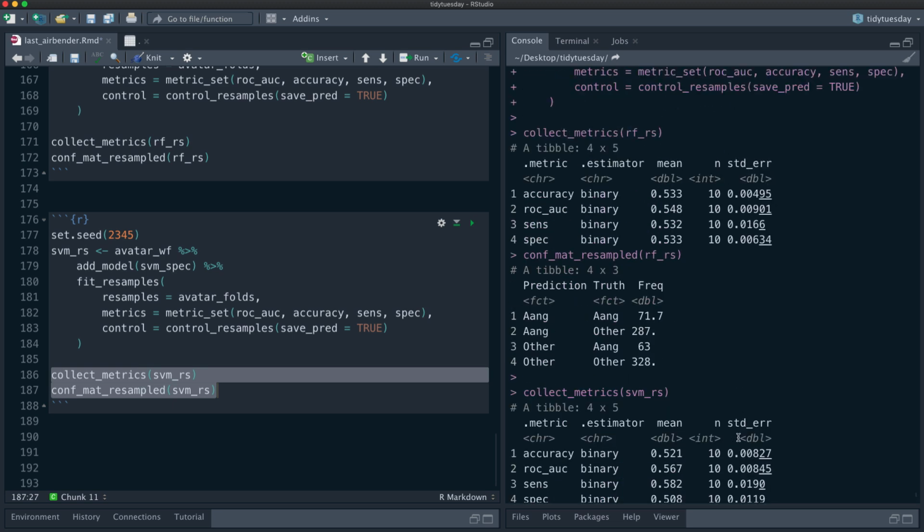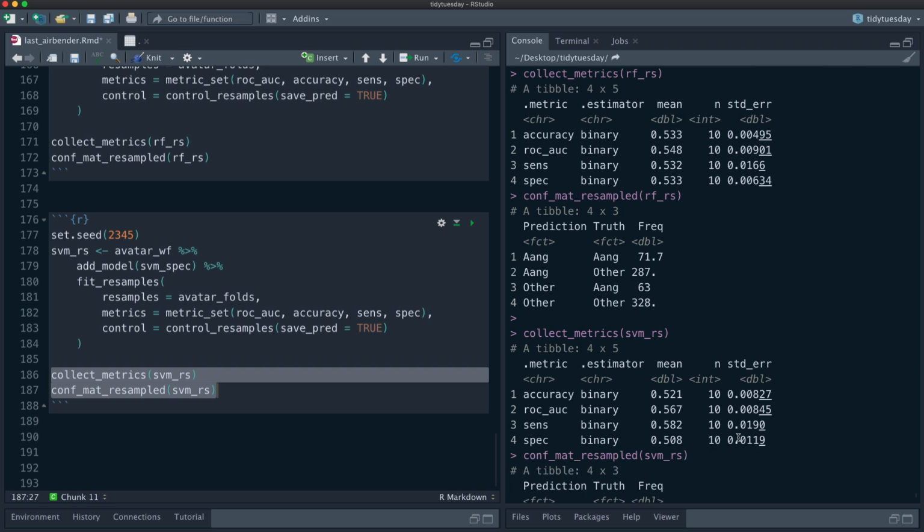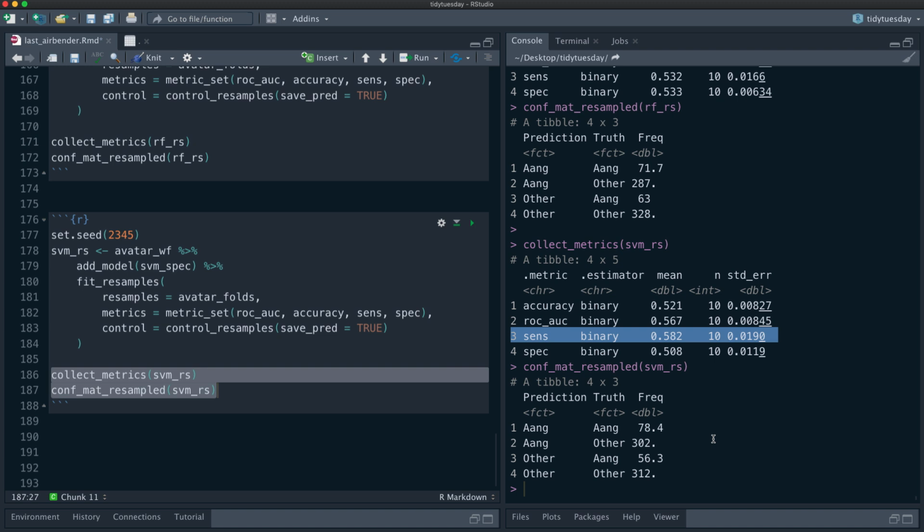All right, so the ROC is higher and the sensitivity is higher, but the specificity is worse. And that's because the support vector machine does a slightly better job of identifying the positive cases, but at the expense of the negative cases.